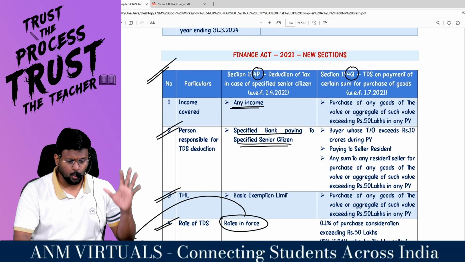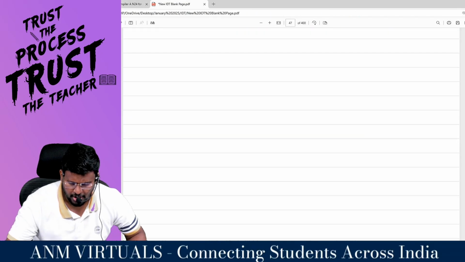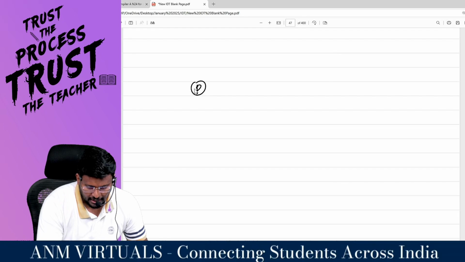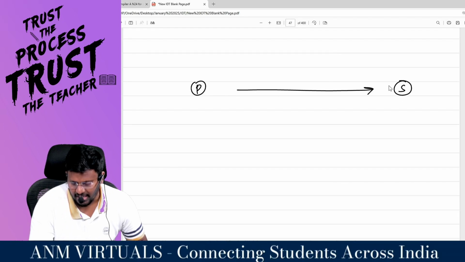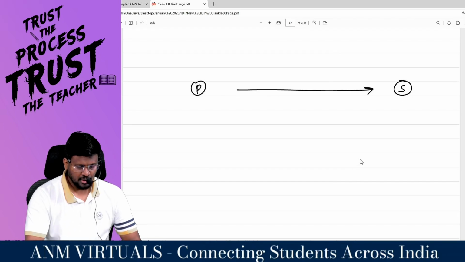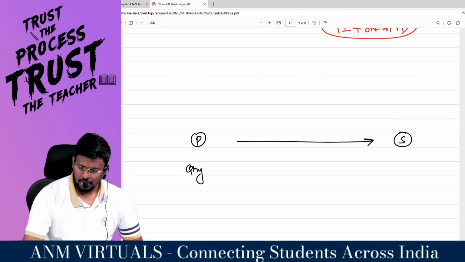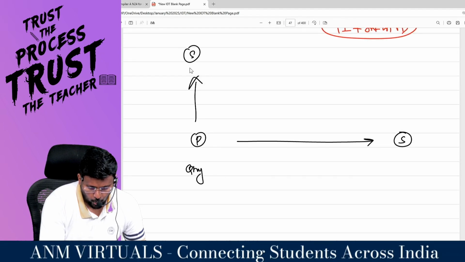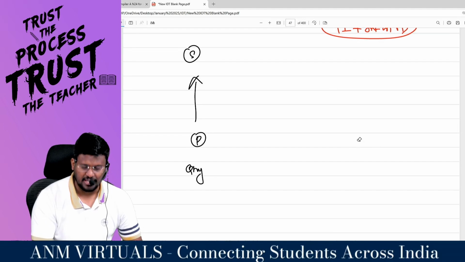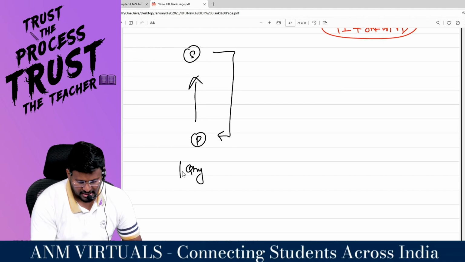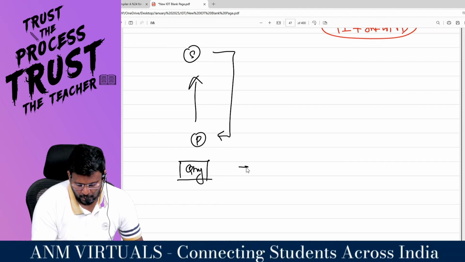194Q, a very, very important section for examination, man. 194Q, because Q stands for quantity. There are two people: one is purchaser and other is seller. If you are purchasing the quantity from a seller, there are two parties, one is seller and another is purchaser. Sir, from the seller you are purchasing some quantity, a high value transaction.